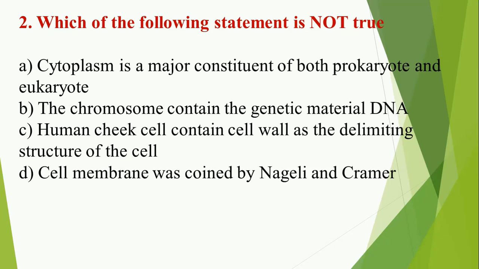So statement A is true because cytoplasm is the major constituent of both prokaryotes and eukaryotes. Statement B is also right because DNA is enclosed in the chromosome within the histone. Statement D is also right because cell membrane was coined by Nageli and Kramer. But statement C is wrong because human cheek cell is an animal cell. Human cells belong to kingdom Animalia. We don't have any cell wall. So the delimiting structure is only the cell membrane. So option C is wrong.